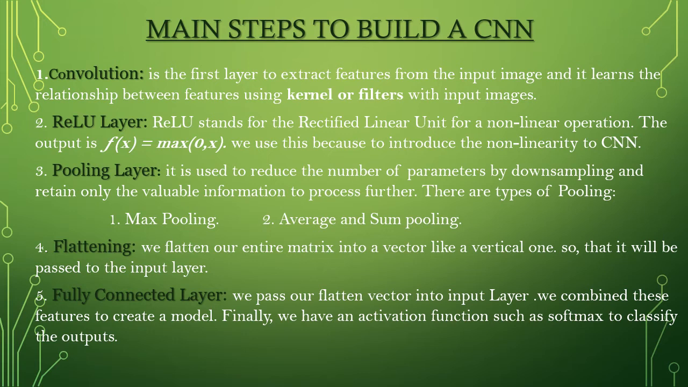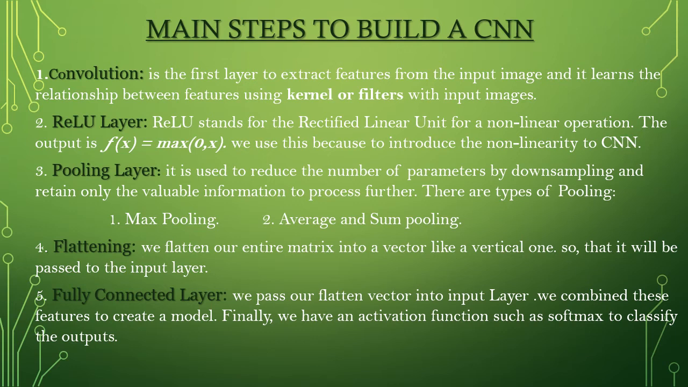And the second one is the ReLU layer. ReLU stands for rectified linear unit, a non-linear operation. The output is f(x) = max(0, x). We use this to introduce non-linearity to the CNN. The next one is the pooling layer. It is used to reduce the number of parameters by downsampling and retain only the valuable information to process further. There are two types, that is max pooling and average and sum pooling.